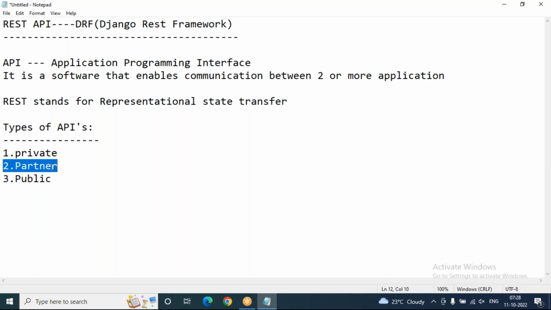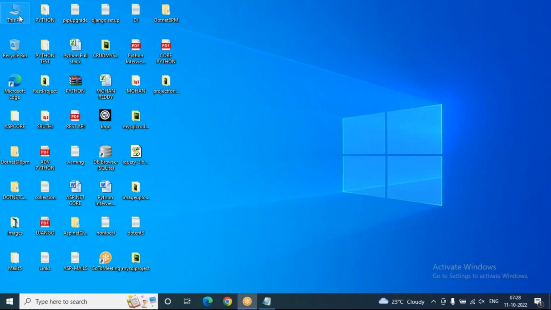How is an API going to work? Generally, the client sends an HTTP request to the API. The API will interact with the web application, and the web application will interact with the database if it is required. The web application provides the requested data to the API only. The API returns data to the client. Let me show you this in a diagrammatic representation so that you'll get a clear idea.